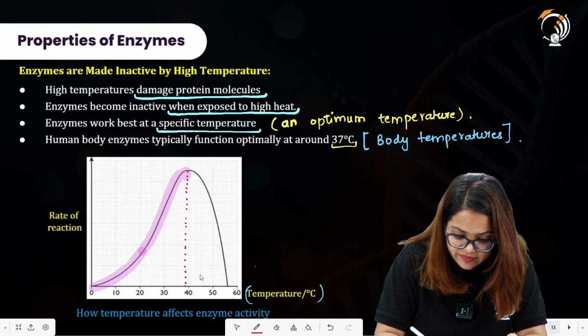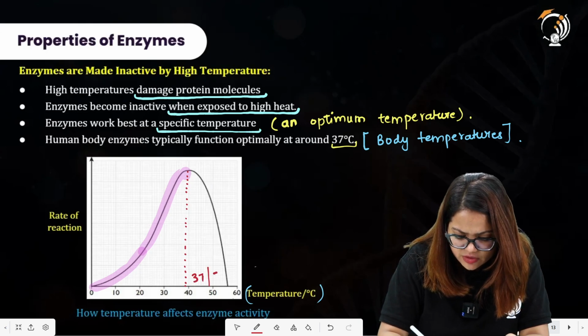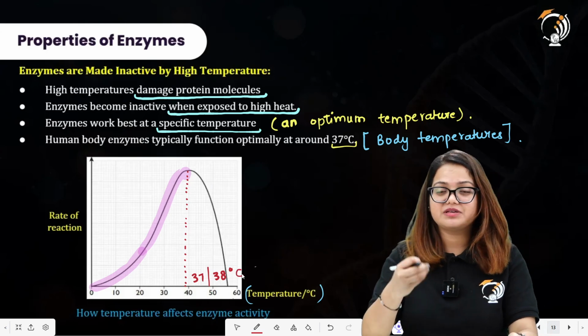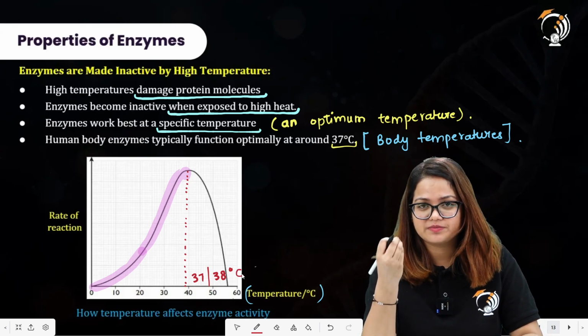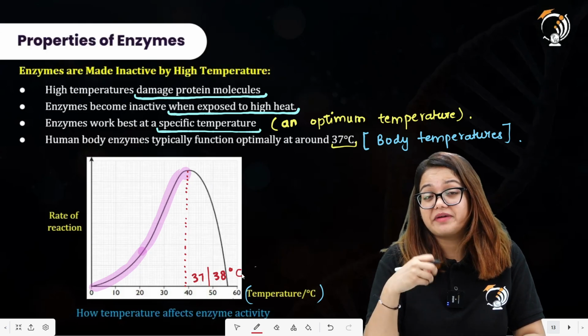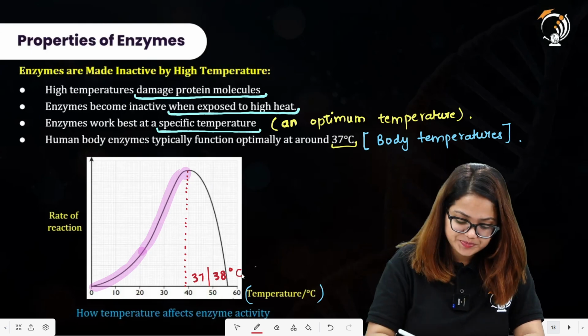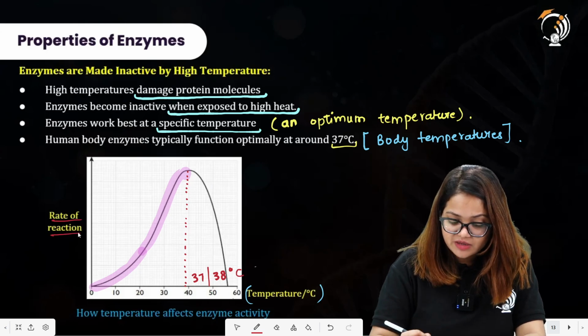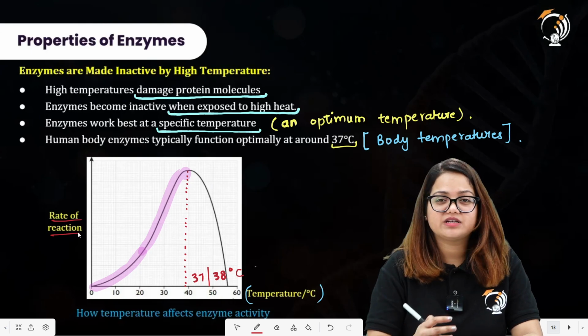This is showing a value of 37, or you can say 38 degrees Celsius, at which the enzyme is showing its maximum activity. All right, the rate of reaction is maximum at this temperature.